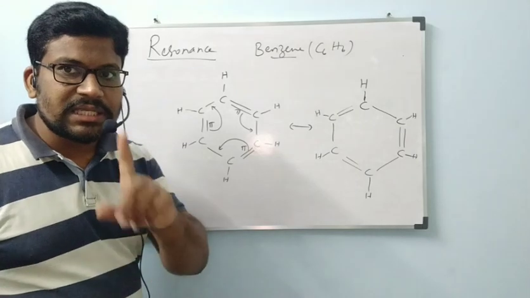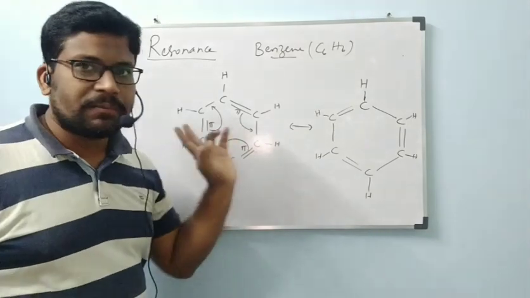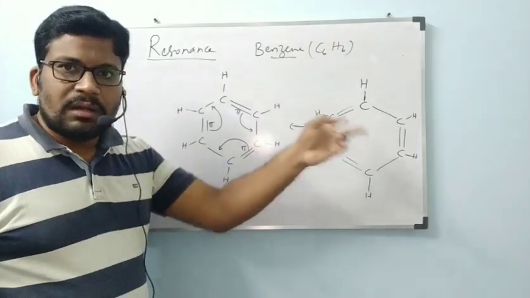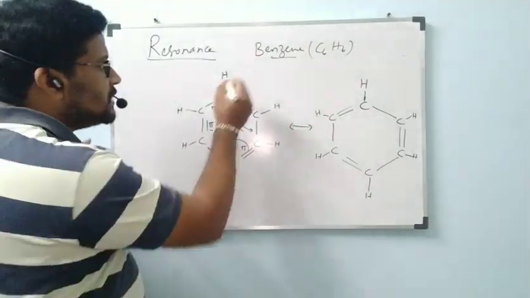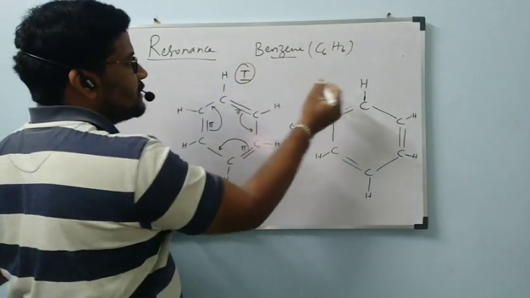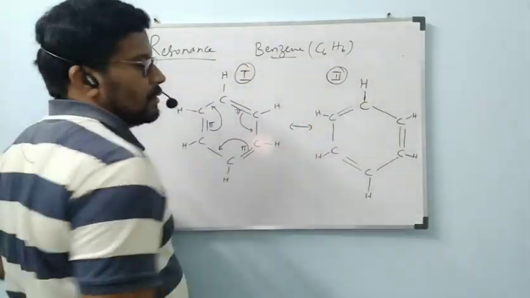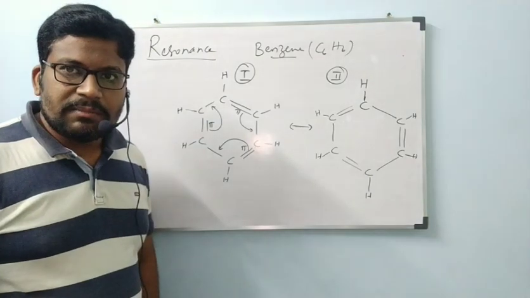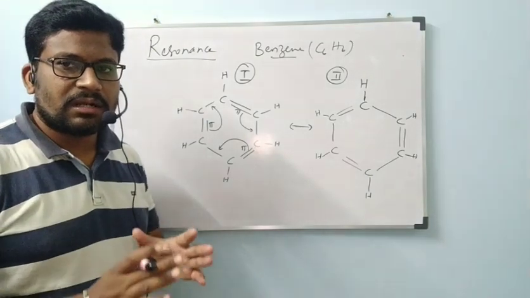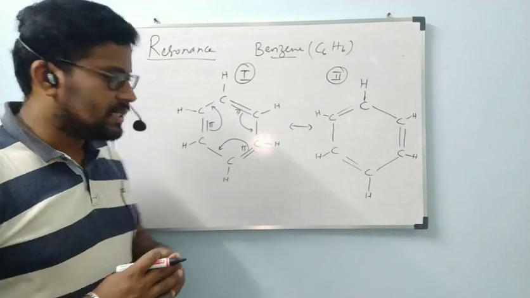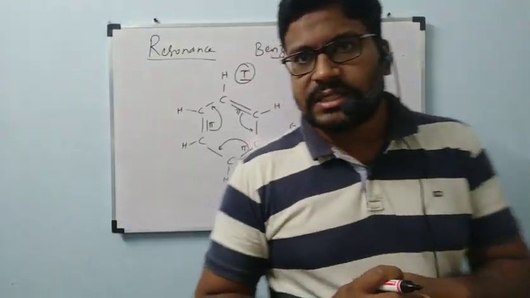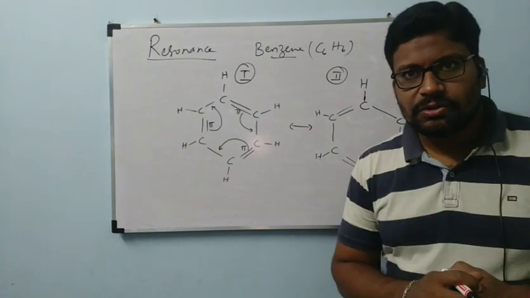That's why benzene is not at all stable in any one of the positions. In any one of the structures, benzene is not possible. This is 1, this is 2. If you want to draw the benzene structure, we have to draw one common structure for that, that is called resonance hybrid. That resonance hybrid I am going to show.